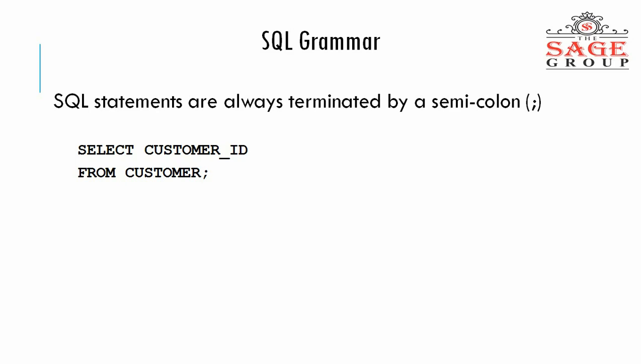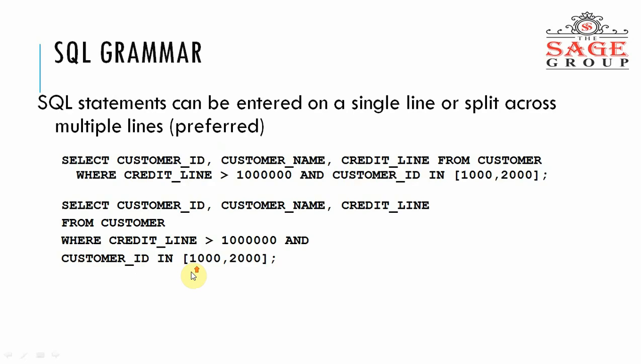Suppose we are writing one query: select customer underscore ID from customer. What is the meaning of this statement? This statement tells that select the customer ID from the customer table. That means there is some customer table, so from this customer table access the customer ID. Okay.